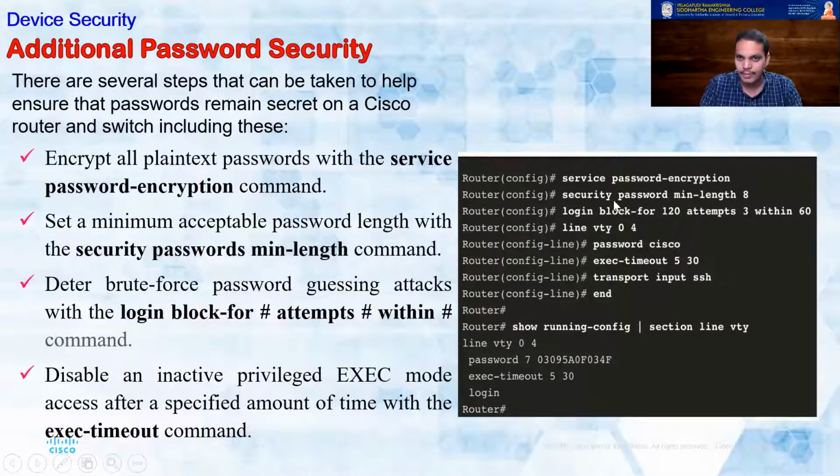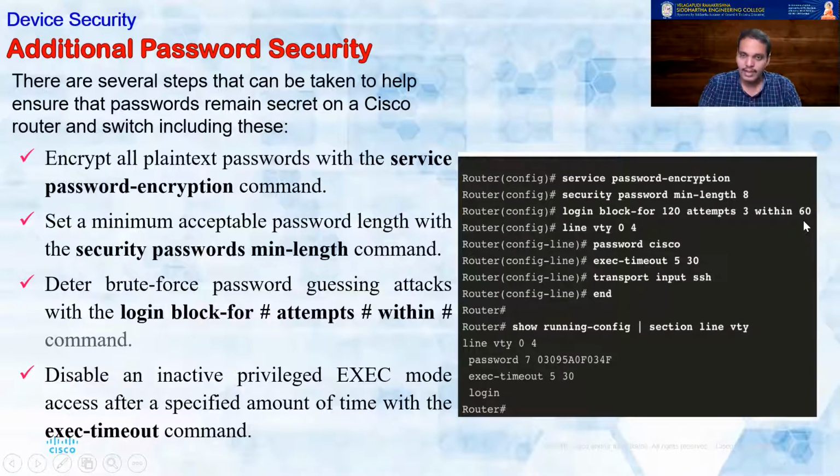You can also type in this command, login block-for 120 attempts 3 within 60. That means if an attacker is trying to hack your password, and there are 3 unsuccessful attempts made within 60 seconds, your login will be blocked for 120 seconds. You can write your own values there. What this command does is block your login for 120 seconds if there are 3 unsuccessful attempts made within 60 seconds.